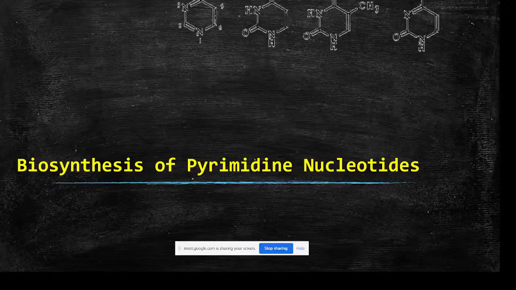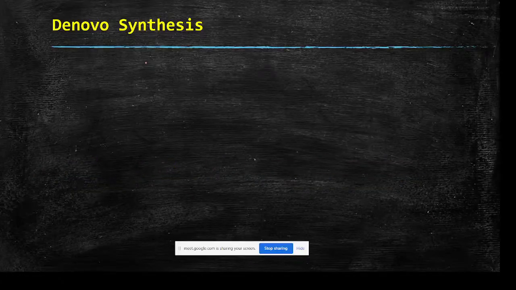One is de novo synthesis, where the biosynthesis happens from scratch, and another one is the salvage pathway, where nucleic acids or nucleosides or nitrogen bases are used, obtained from the catabolism of nucleic acids, or the catabolism of nucleic acids that is consumed from food. So we'll begin with the de novo synthesis of pyrimidine nucleotides.